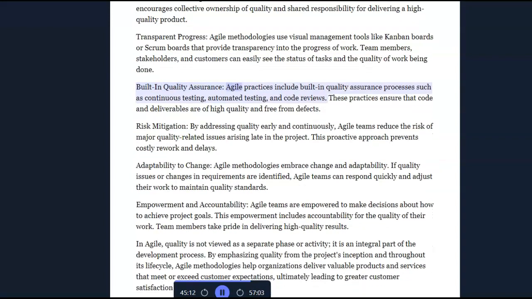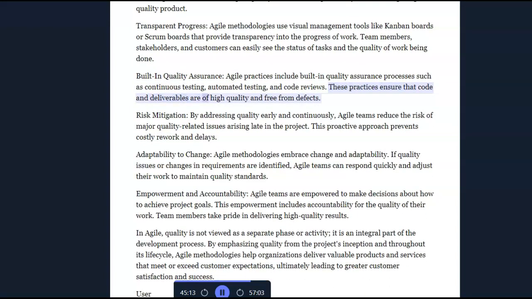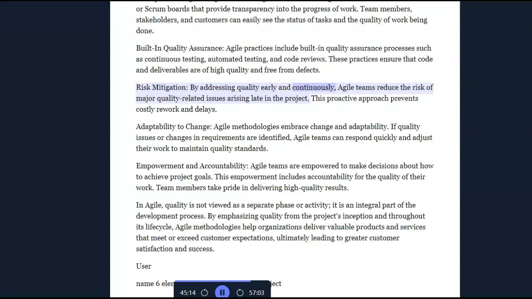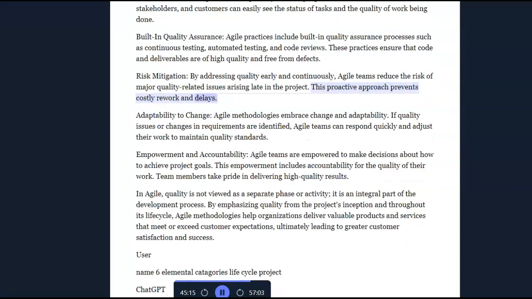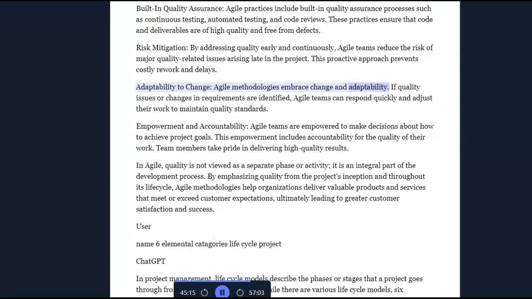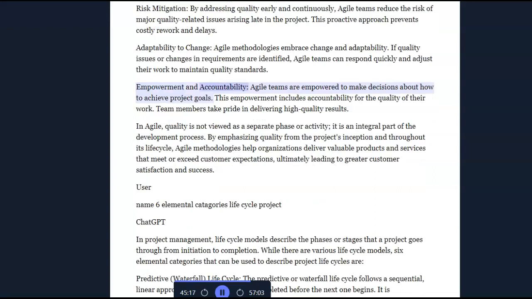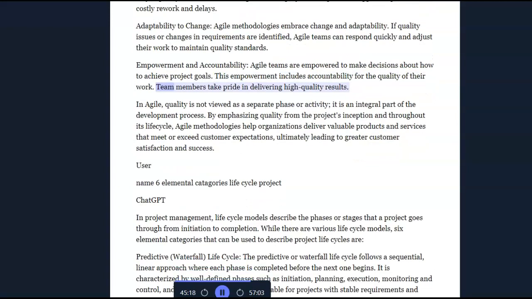Built-in quality assurance. Agile practices include built-in quality assurance processes such as continuous testing, automated testing, and code reviews. These practices ensure that code and deliverables are of high quality and free from defects. Risk mitigation. By addressing quality early and continuously, Agile teams reduce the risk of major quality-related issues arising late in the project. This proactive approach prevents costly rework and delays. Adaptability to change. Agile methodologies embrace change and adaptability. If quality issues or changes in requirements are identified, Agile teams can respond quickly and adjust their work to maintain quality standards. Empowerment and accountability. Agile teams are empowered to make decisions about how to achieve project goals. This empowerment includes accountability for the quality of their work. Team members take pride in delivering high-quality results.